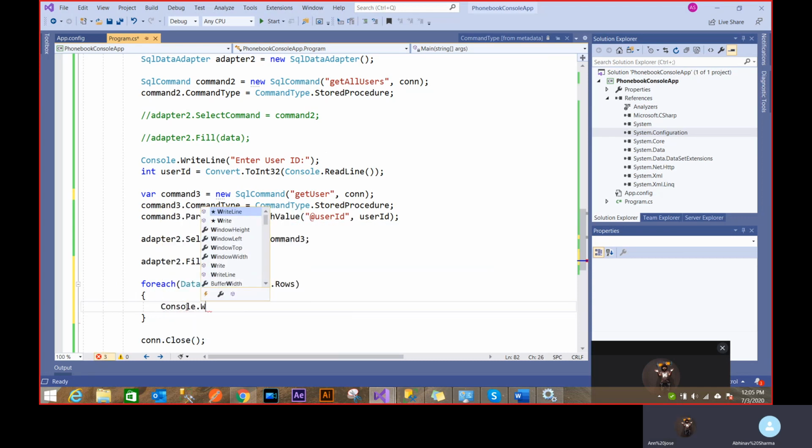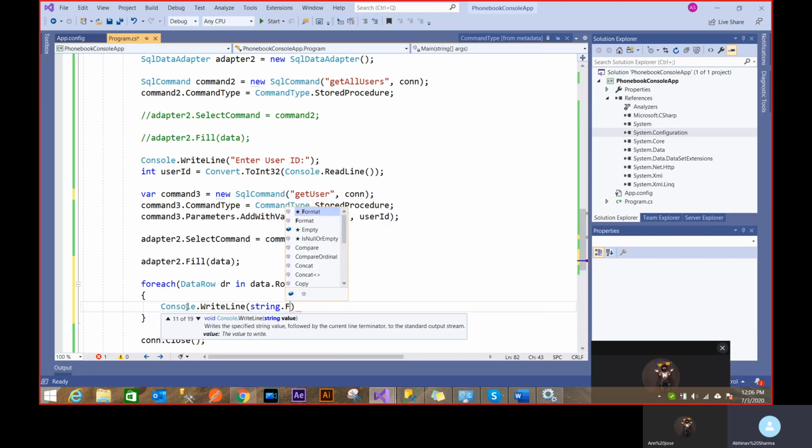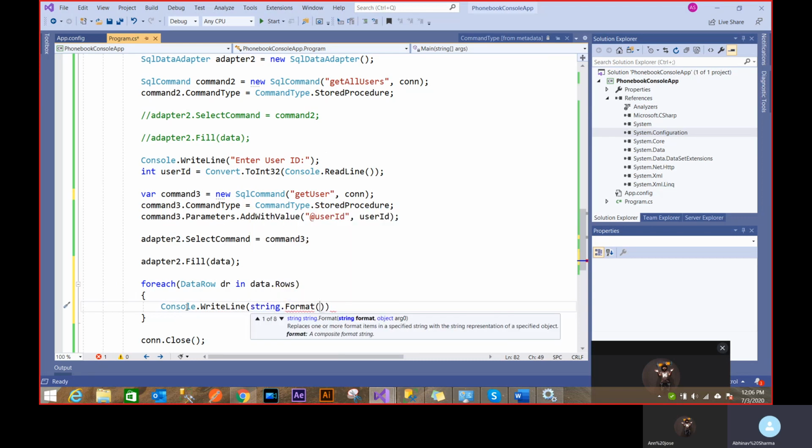Now I'll show you one more way to write strings. There's a thing called string dot format. In this format, you have to provide the string in a formatted way. So I know that I will have a user ID. I can just provide 0, then a comma, then for the username provide 1, and then a comma.